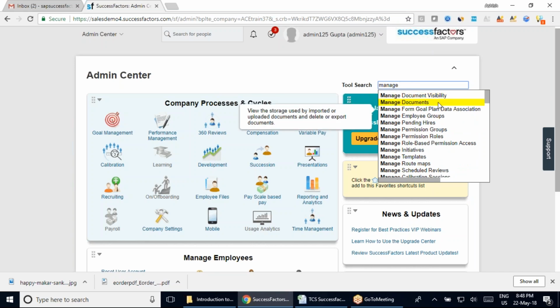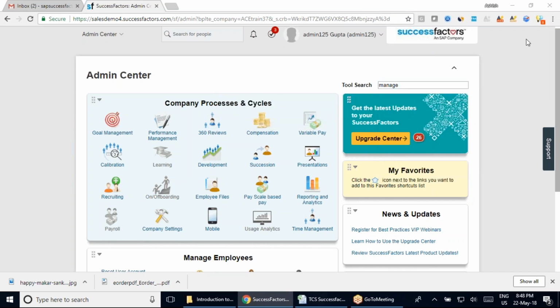Quick one here. Since this favorite part, is it just limited to admin center, or can any hyperlink be added to favorites? See, the end user will not have access to admin center. I understand that bit.